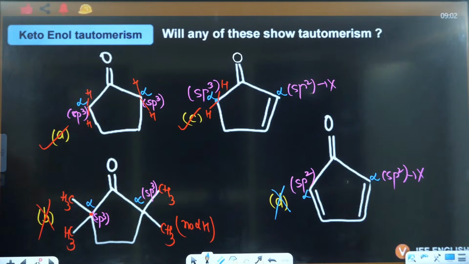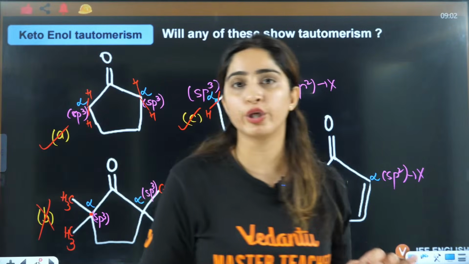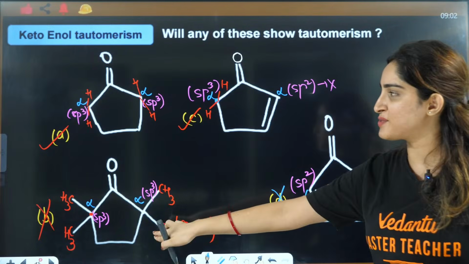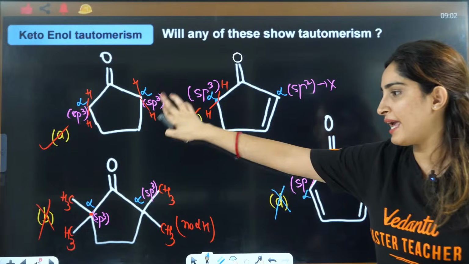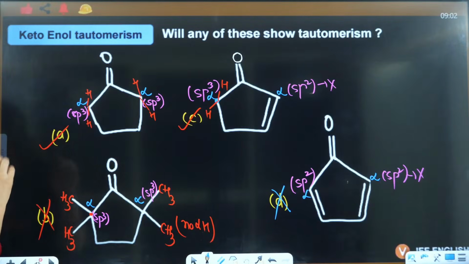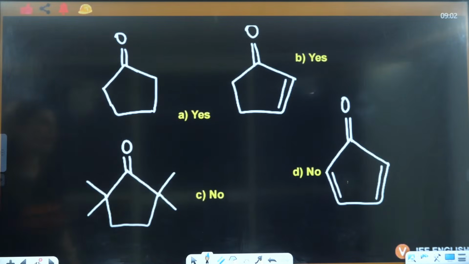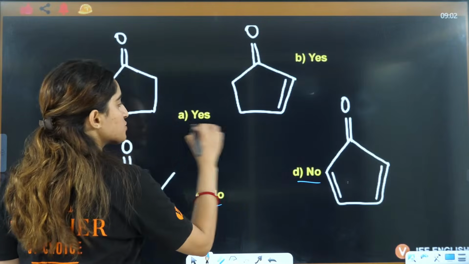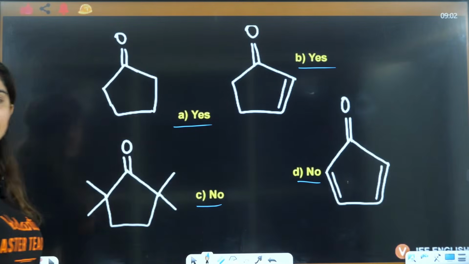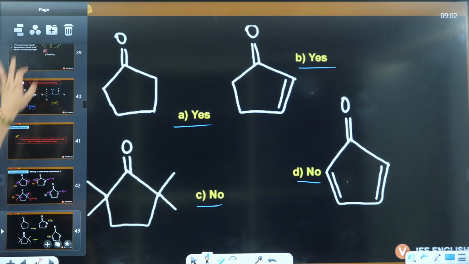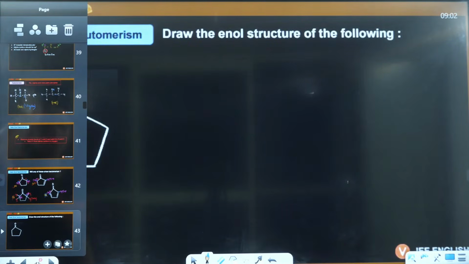Okay, yes everybody, is that clear? A and C, how it is going to show you tautomerism. A and C, I consider this as C, this is B, A, B, C, D. Okay, A and C is showing you tautomerism, right? Okay everybody, do let me know if that is clear. This is not going to show, this will show, right? Okay, yes. So this I will delete only because I have taken A, B, C, D differently, right?